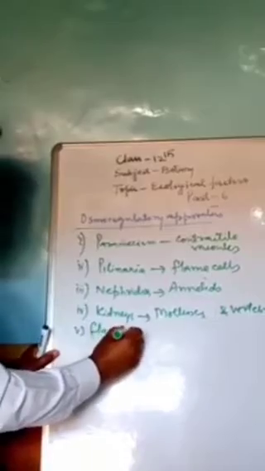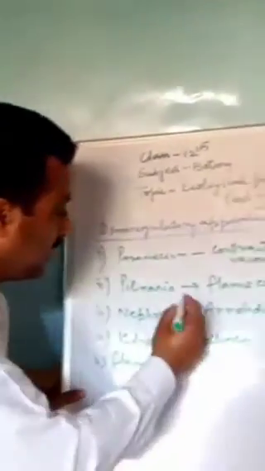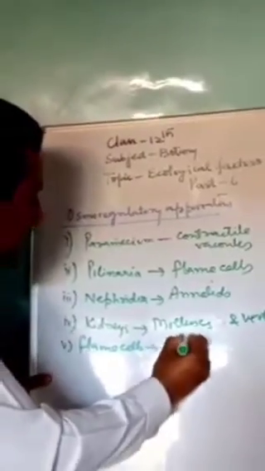Flame cells are found in case of the planaria, which we have already discussed.